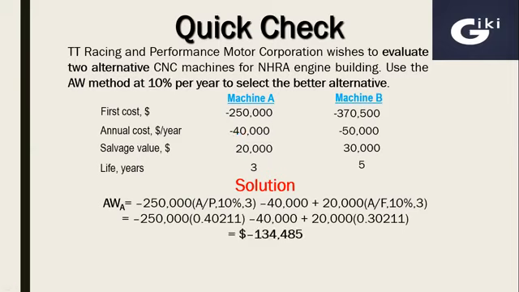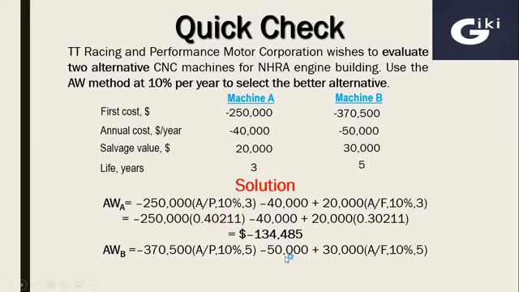After calculating, the final amount will be $134,485. This is the annual worth of machine A. Now similarly, we can calculate the annual worth of machine B. We'll use the A over P factor for $370,500, 50,000 will remain as it is, and salvage value will be converted into annual worth by using the A over F factor for 10% and 5 years.